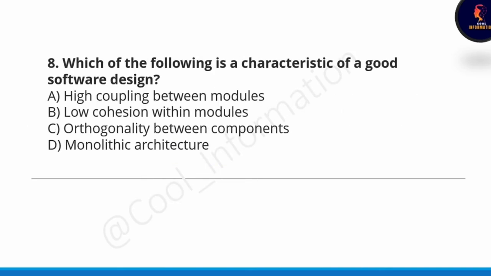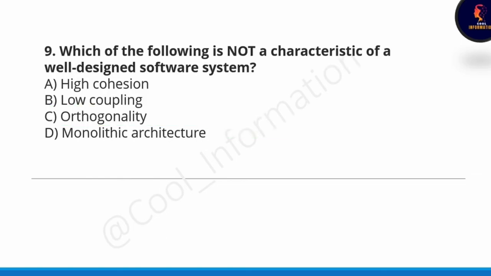Next question, which of the following is a characteristic of a good software design? Option C is correct. Orthogonality between components is a characteristic of good software design. Next question, which of the following is not a characteristic of a well-designed software system? Monolithic architecture is not a characteristic of a well-designed software system. High cohesion, low coupling and orthogonality are the characteristics. Okay, so remember this point also.